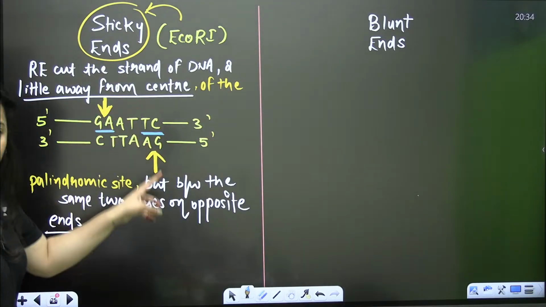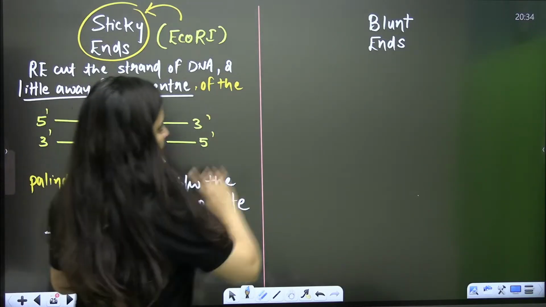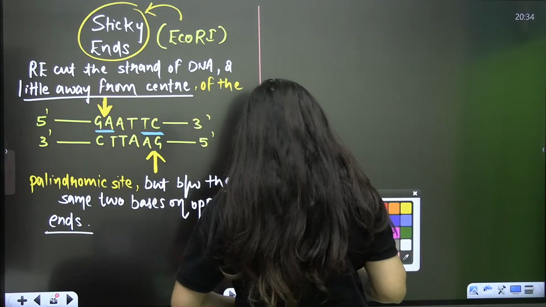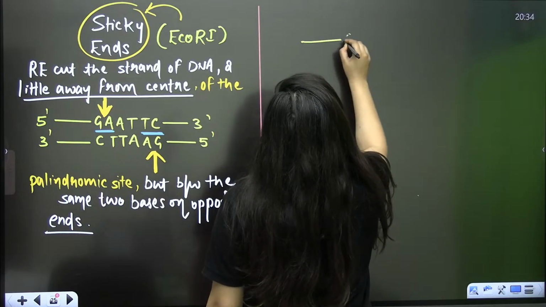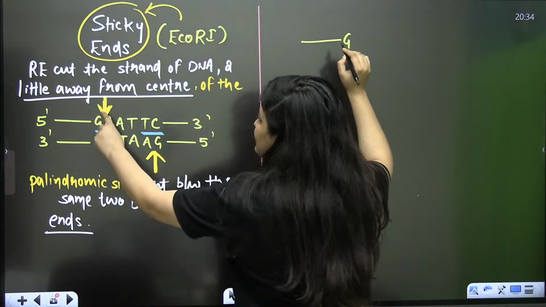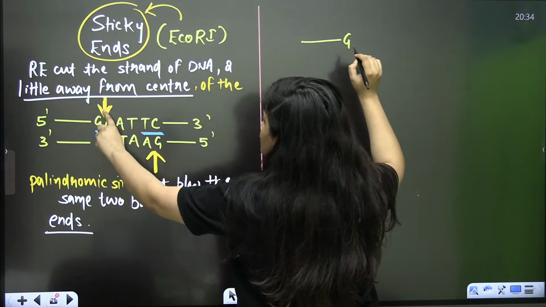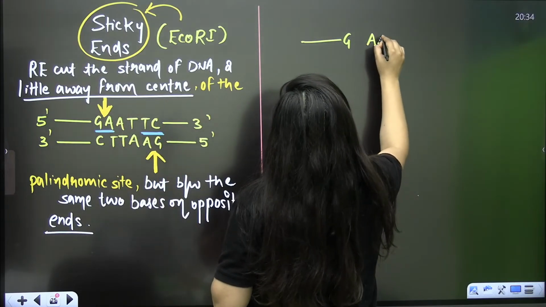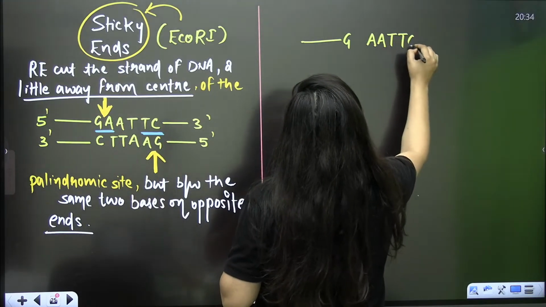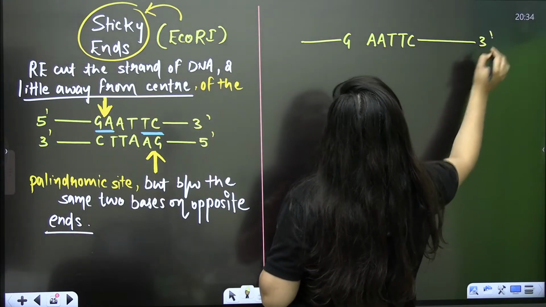Now just look at this position, okay? I'll show you. If it is breaking the sugar phosphate backbone in between, don't you think this AATTC will get separated then?